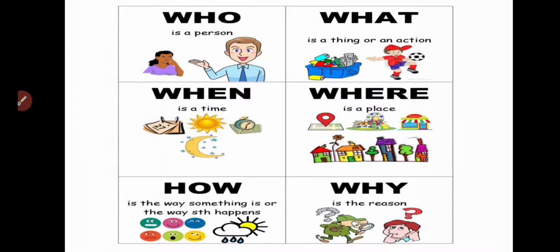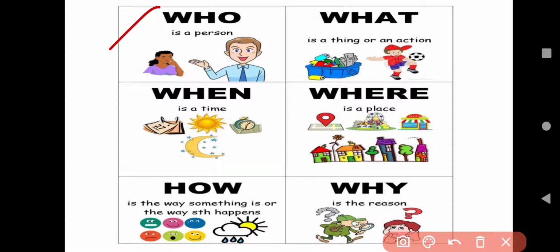Here we have question words. The first one is who. Where do we use who? Yes, when we talk about a person, that time we will use who. Who is that person? Okay, who are you? The next is what. What is a thing or an action.